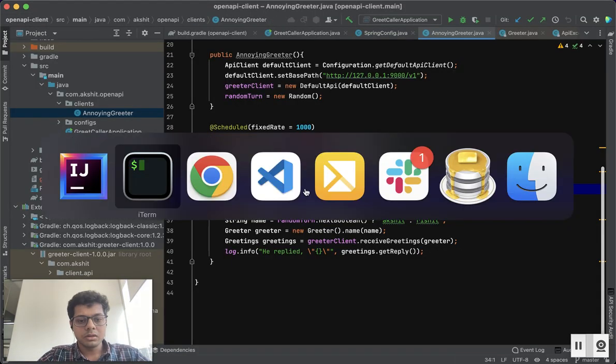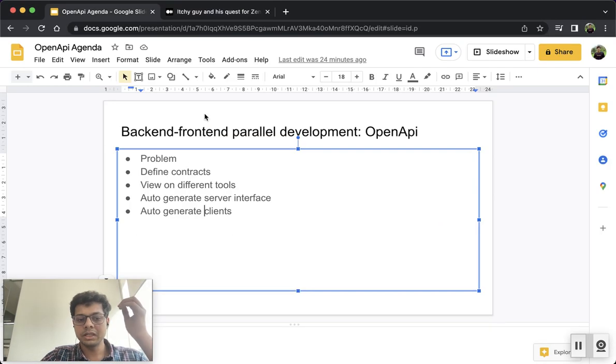So these were the things I wanted to touch upon. What we have covered is, first of all, how to do parallel development of frontend and backend, how to generate API clients from the command line, how to generate the API models and the paths, everything on the server side as an interface, and how to generate from the Gradle plugin an API client for use by other microservices. I hope these things were useful to you. Okay, bye, see you in the next video.